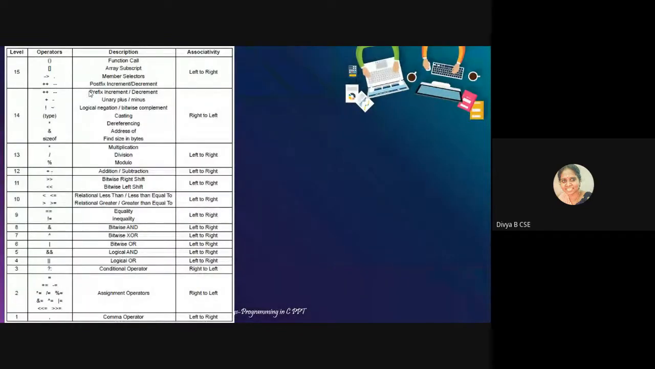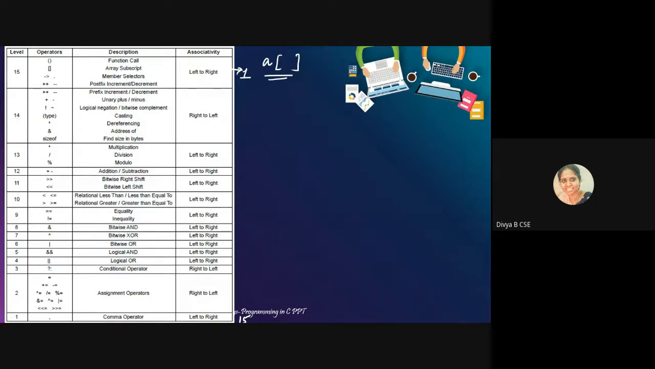So C supports this many operators. You can see the level they have given. Anyway, the priority here is 1. It should be 15. This is of the higher priority and comma has the least priority. Here you can see that when you have brackets, member selection or post increment, decrement, then if you have an array, we'll be using it like this. If you have an array subscript, that has to be evaluated first.